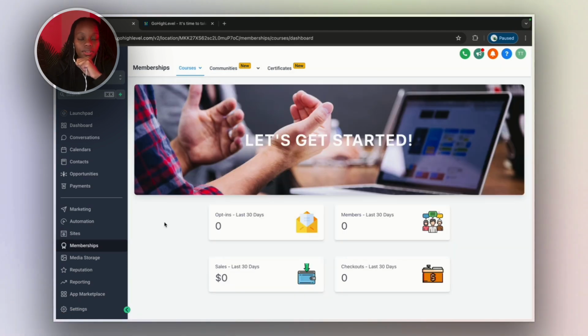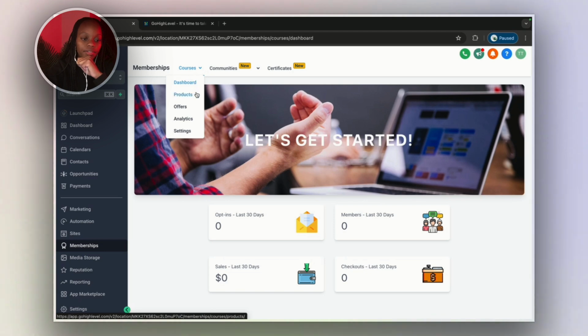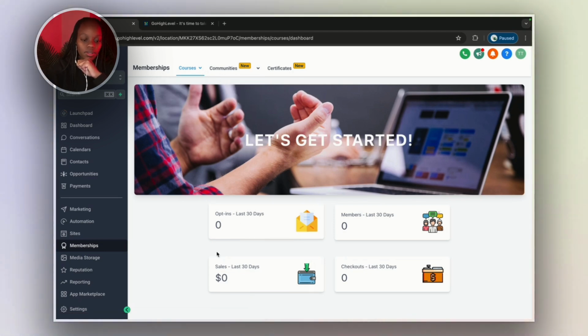And then we have settings. If you're a course creator, this is where you will come and upload your content. We have a product section, so you can come in here and upload all your products. This is where you'll be seeing all the stats, the numbers, checkouts, members, opt-ins. It's pretty cool when there's people going in, so you'll be able to see all those numbers in here.